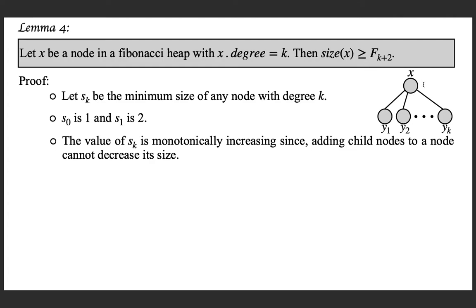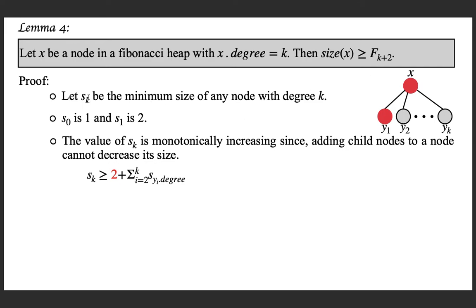Now look at this case where x is the node with the degree k and the child nodes are y1, y2, etc., yk. Note that there could be trees hanging at these nodes, but we are not looking at that. Even without that, by using this notation, we will try to get a formula. We can say that s k, that is the minimum number of nodes in the tree rooted at x, is greater than or equal to 2 plus. I am counting these two nodes, that is 2. 2 plus,